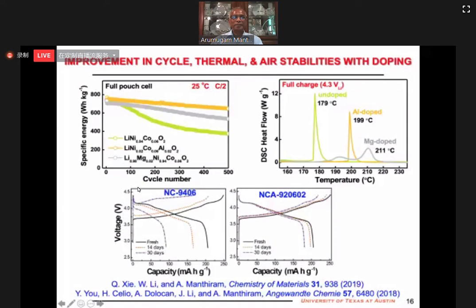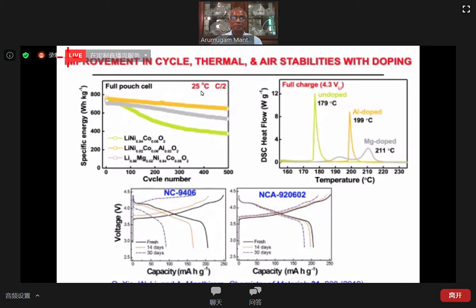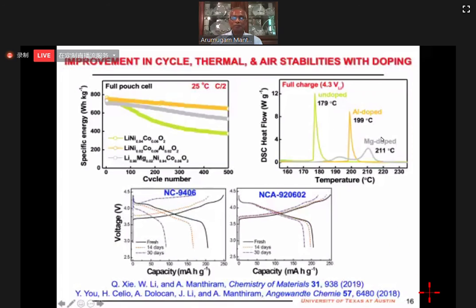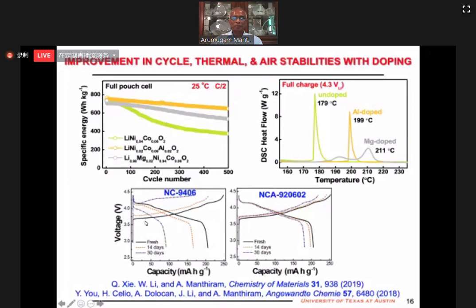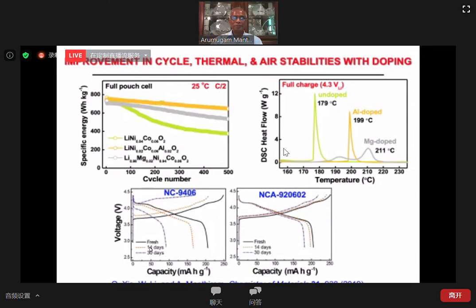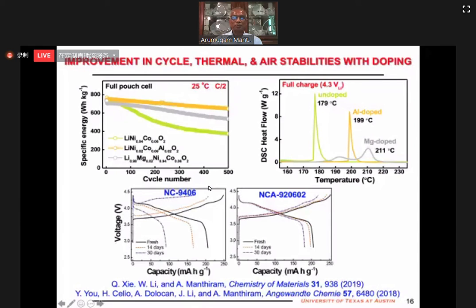I'm comparing here the cyclability again, undoped versus aluminum and magnesium. Again, you can see doped samples have better cyclability. And doped samples also have better thermal stability compared to the undoped. I'm also comparing the performance after exposing the undoped material to air. As you see here, the undoped material after exposing to air for 14 days or 30 days degrades much compared to the material with 2% aluminum, less degradation.